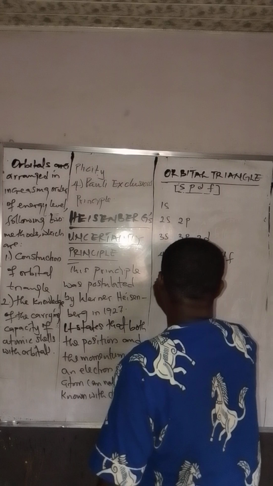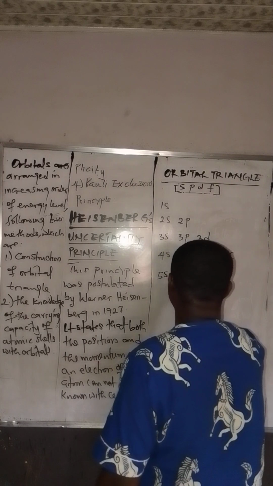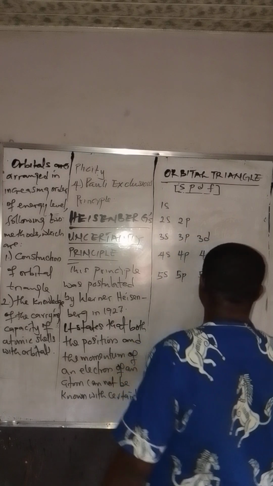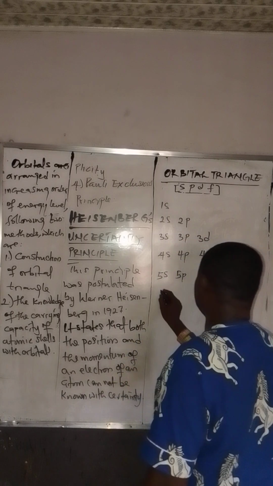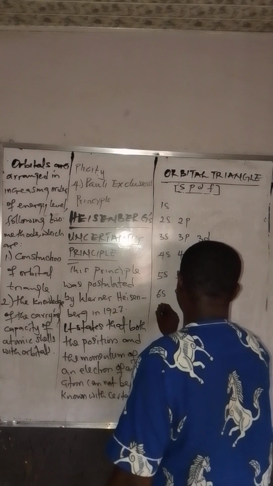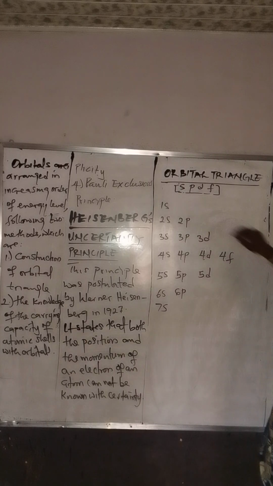Then the next one now, since we don't have any other notation, we now start reducing it. 5S, 5P, 5D. We will not proceed to 5F. Then we go to 6S and 6P. And lastly, we have 7S. We have constructed a triangle called the orbital triangle.